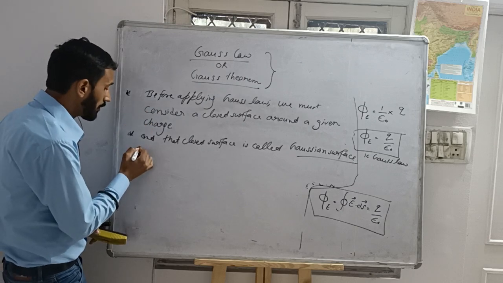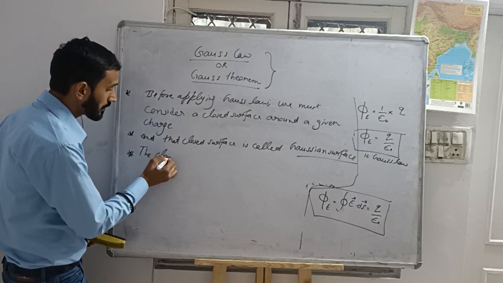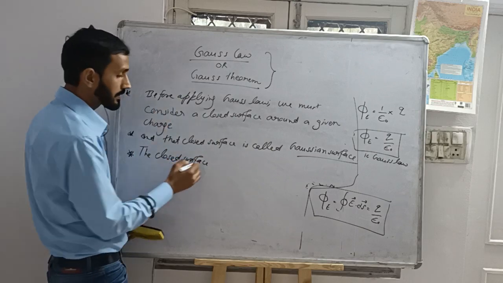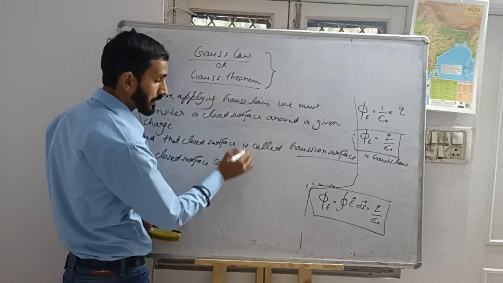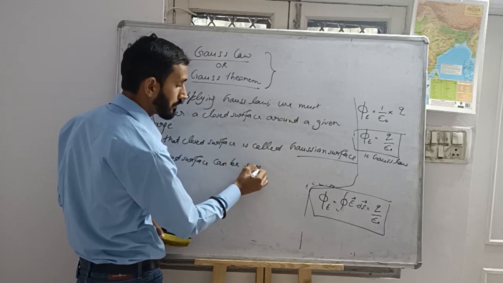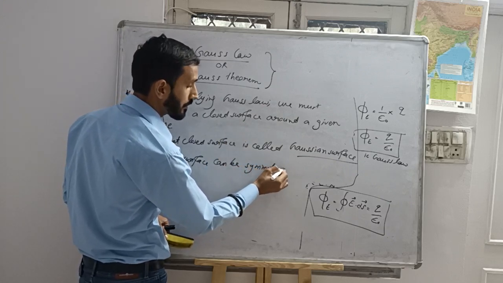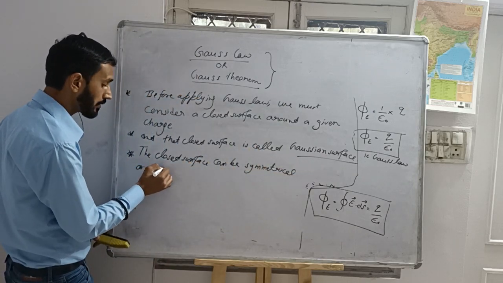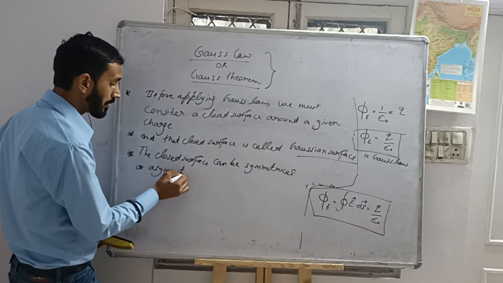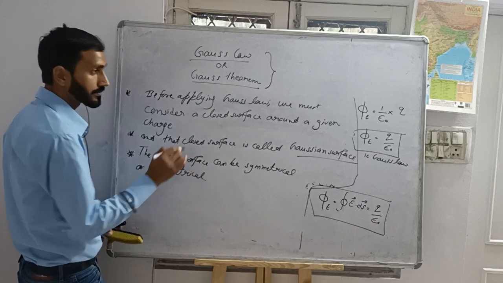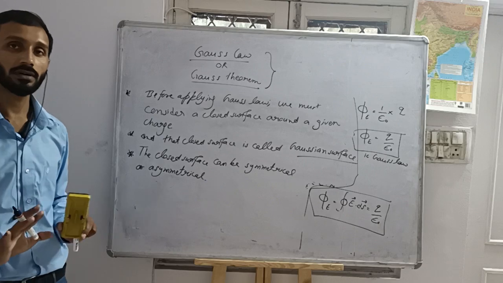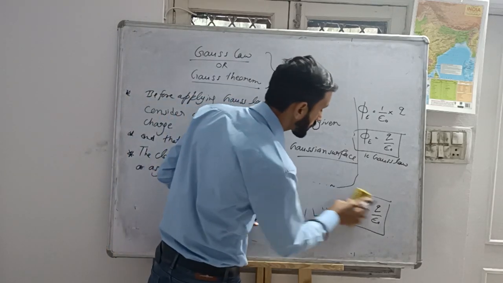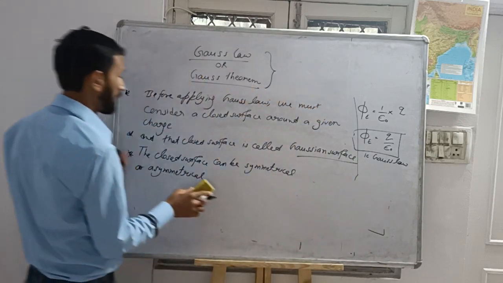The closed surface can be symmetrical or asymmetrical. Is it okay? Understood?